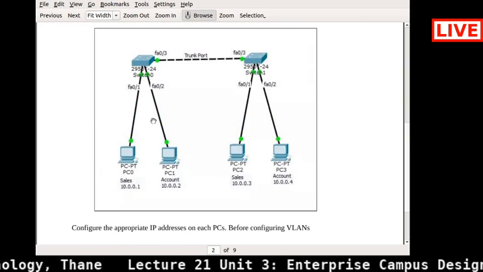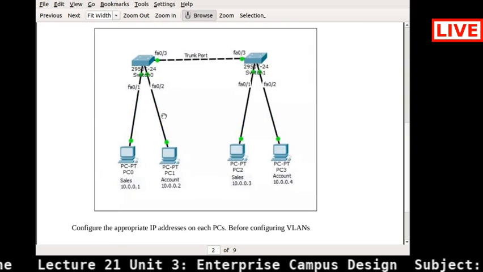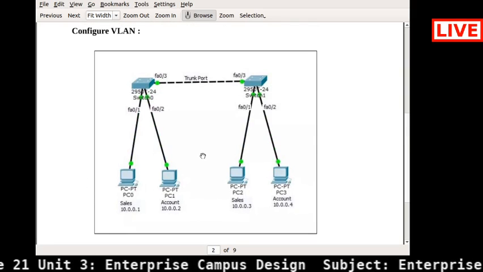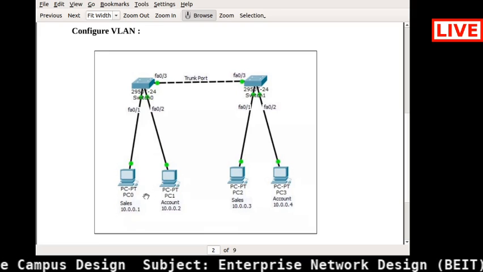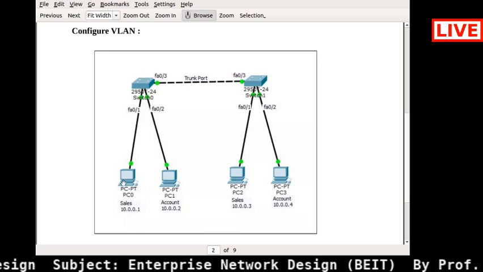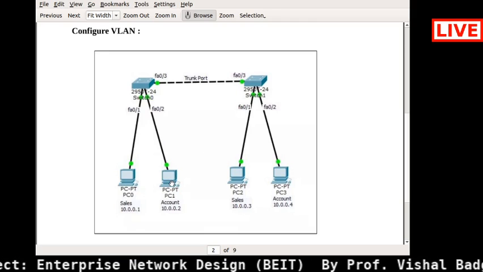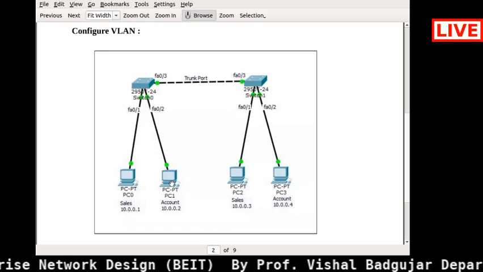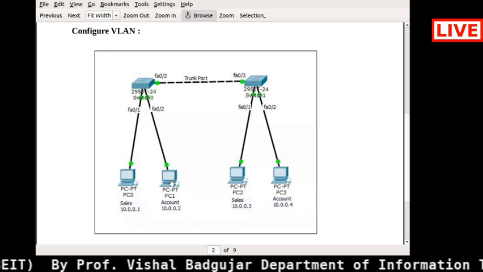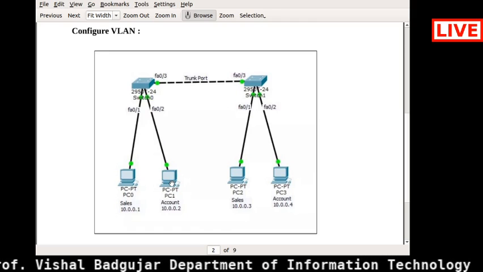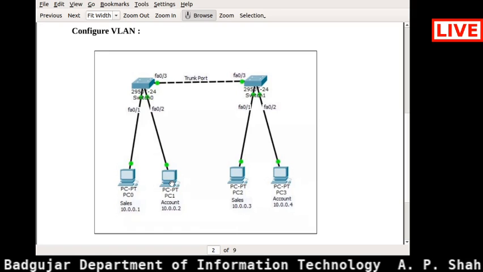If you wanted to check whether our VLAN configuration is successful or not, how to check? You just need to ping from this particular sales PC to this particular accounts PC. Now it won't allow the ping. It won't allow the communication or connection between these two systems or these two departments.